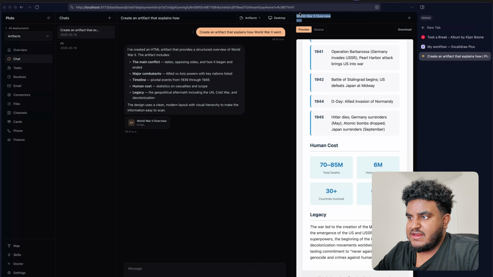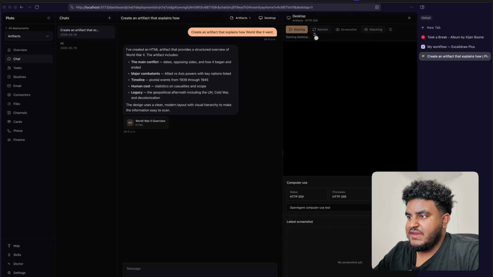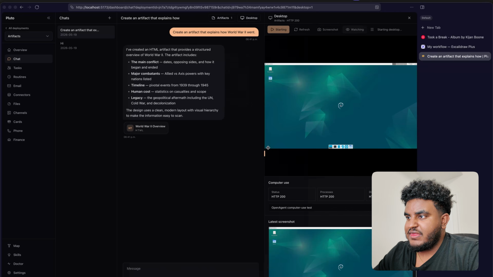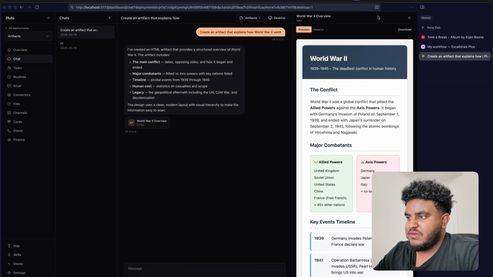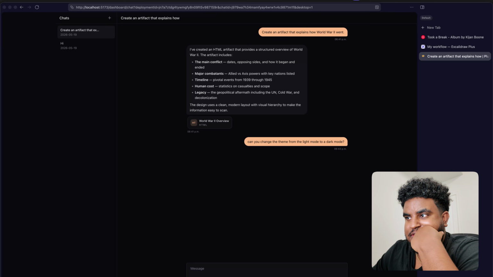And basically what I mean by that is if I open the desktop, oh, and that's probably something I should think about. When I open the desktop, you can see here I can resize this to my liking. But with this right here, it's just a fixed thing. And I can download the HTML if I want to. Now, can I make changes? Let's see. Can you change the theme from the light mode that it's in into dark mode? Let's see if it can do that.